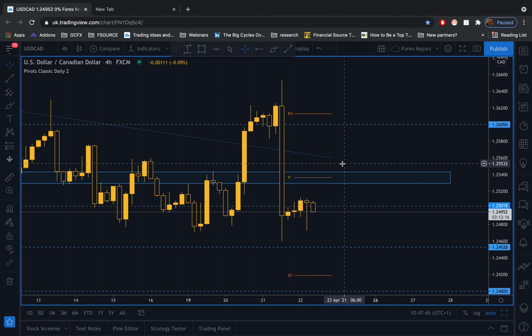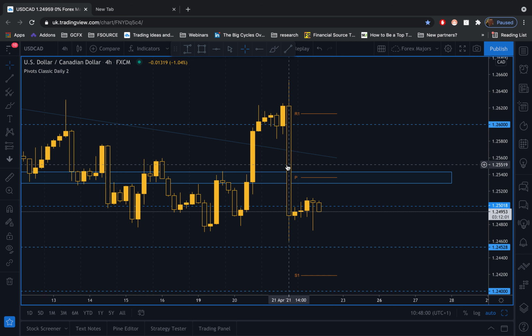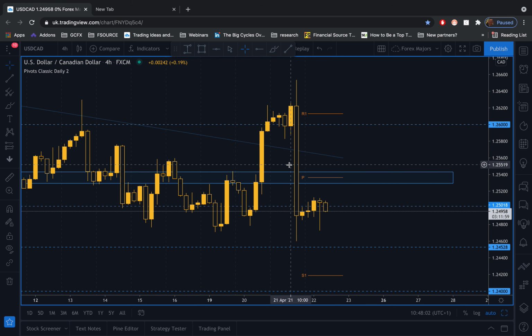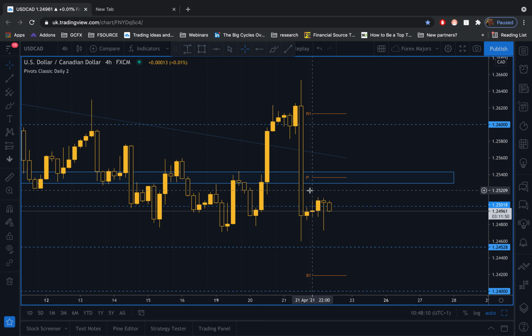The market mood for the session ahead is as follows. Now, the Canadian dollar has been strongly supported over the last period of time after a very bullish shift from the Bank of Canada. The Canadian dollar has risen by its most since June 2020 against the US dollar, and the Bank of Canada is now the first central bank to exit its stimulus program after it announced that asset purchases would be reduced from $4 billion a week down to $3 billion a week.